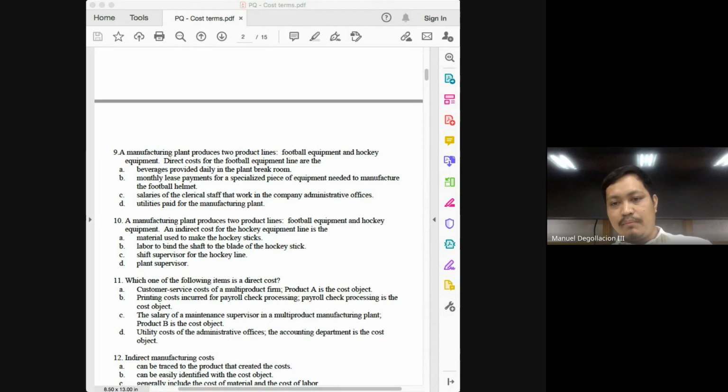Labor to bind the shaft to the blade of the hockey stick. The only way that this should confuse you, class, is if you are unsure whether this is considered direct or indirect labor. But what kind of labor is being rendered here? This labor is directly applied to the finished product, so this would be considered direct labor. Shift supervisor for the hockey line, this can still be considered direct labor. The best answer here would be the plant supervisor.